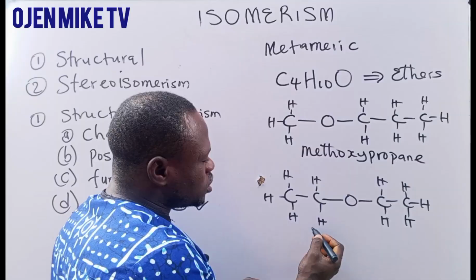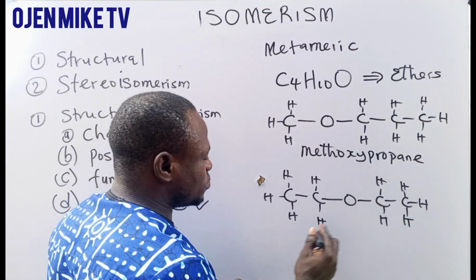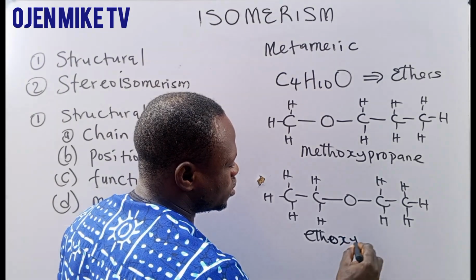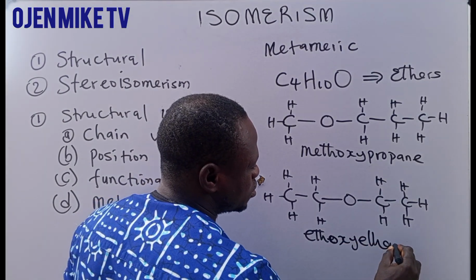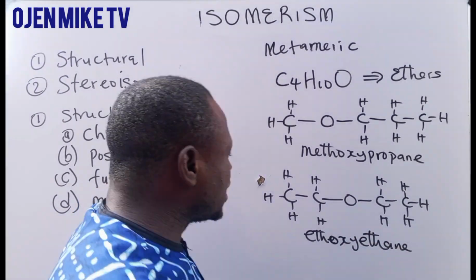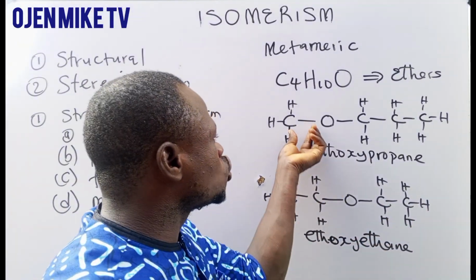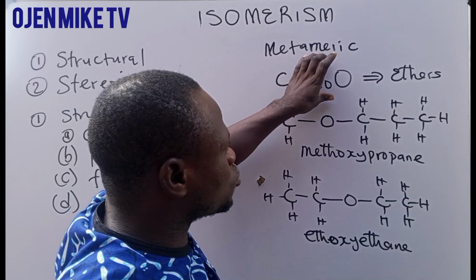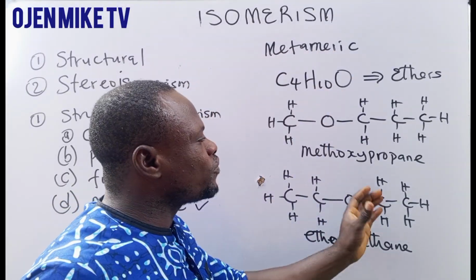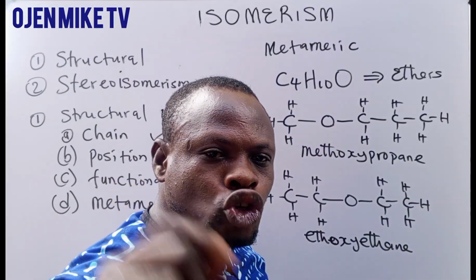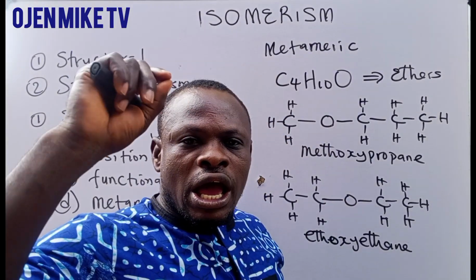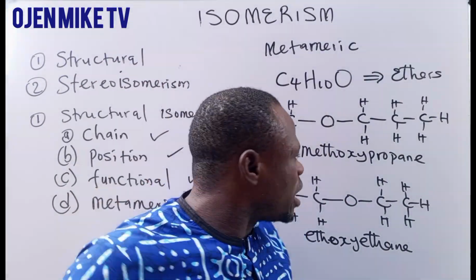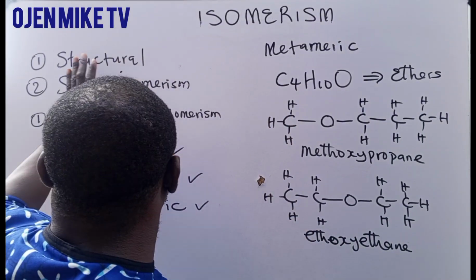In the case of this one, this is ethoxyethane. Look at ethane here, ethane here. This one is methane here, propane here. So all of them have the same molecular formula but different what? Different alkyl groups. That type of isomerism is what we call metameric isomerism.